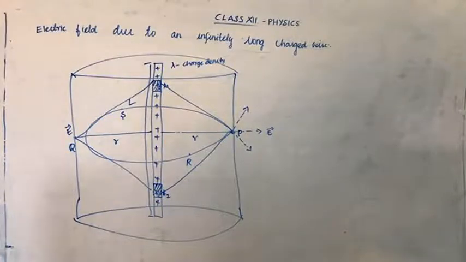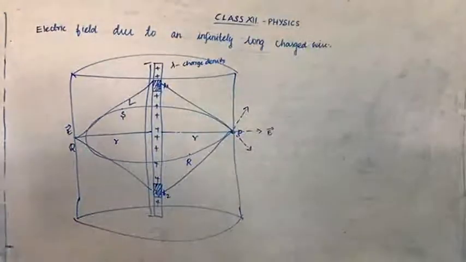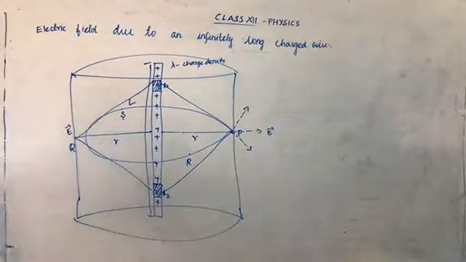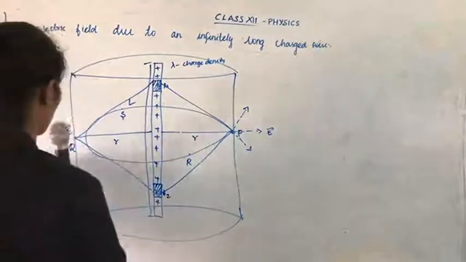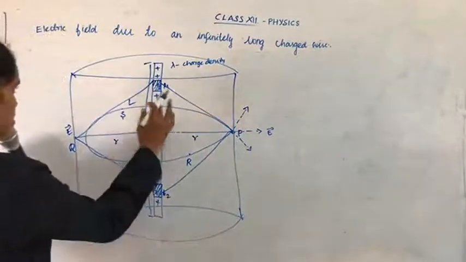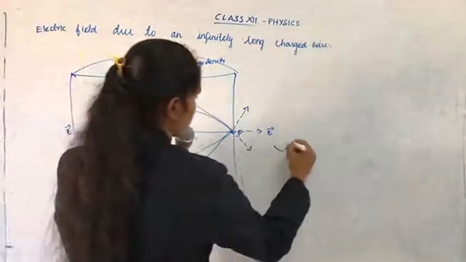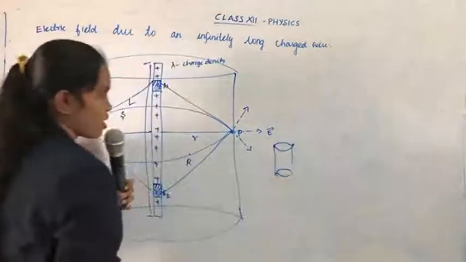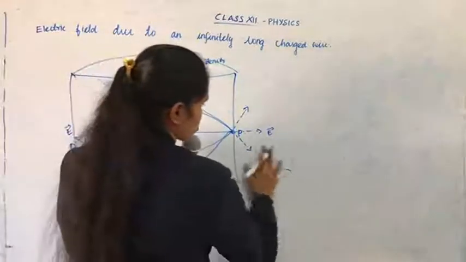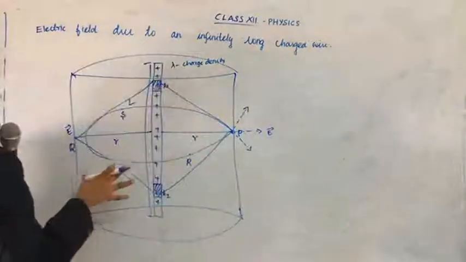In that cylinder, we are going to consider three areas. First, the curved surface area. It looks like a curved surface, so this area is the curved surface.